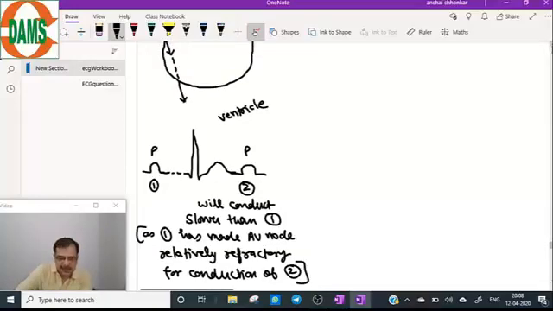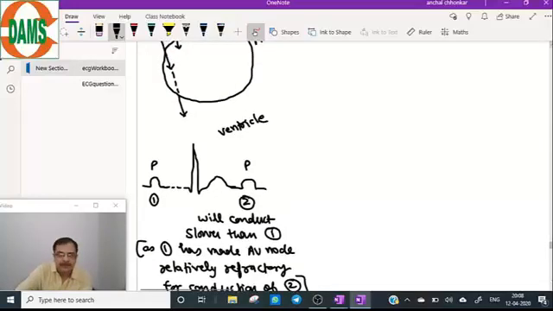So this is the representation here: 1, 2, 3, 4, 5. And it will exit the AV node, and when it exits the AV node, the ventricle will be depolarized. So I will make here 5 broken lines.